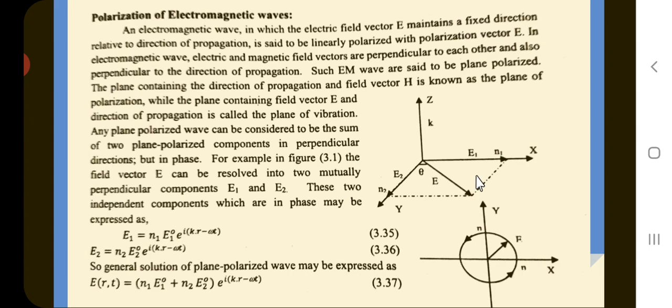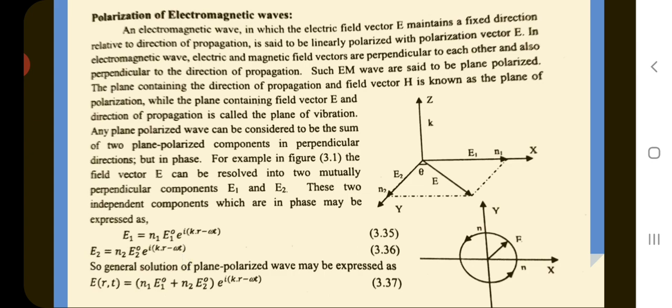These two independent components, which are in phase, may be expressed as E1 is equal to n1 E10 e to the power i(k dot r minus omega t), and E2 is equal to n2 E20 e to the power i(k dot r minus omega t).